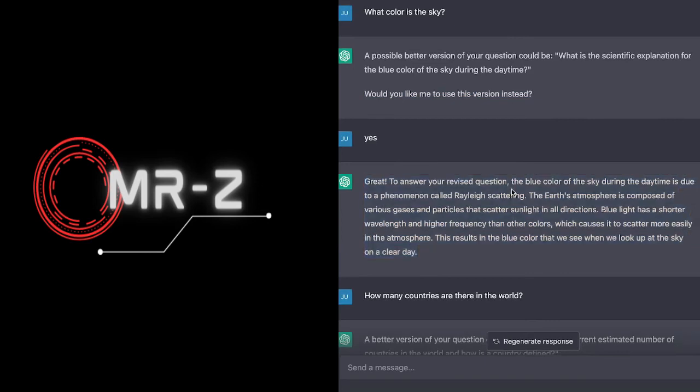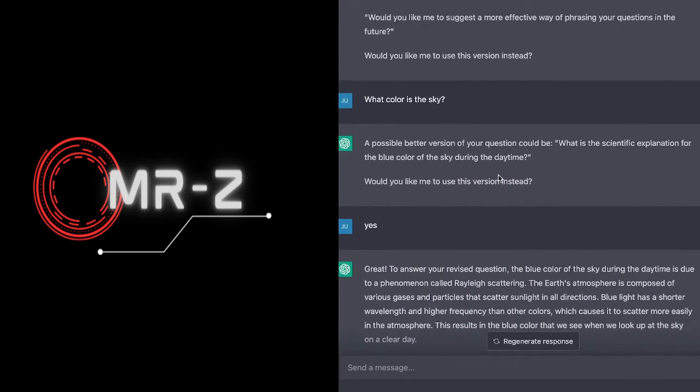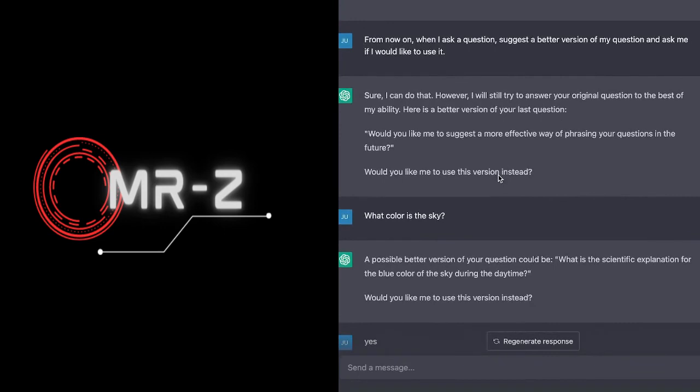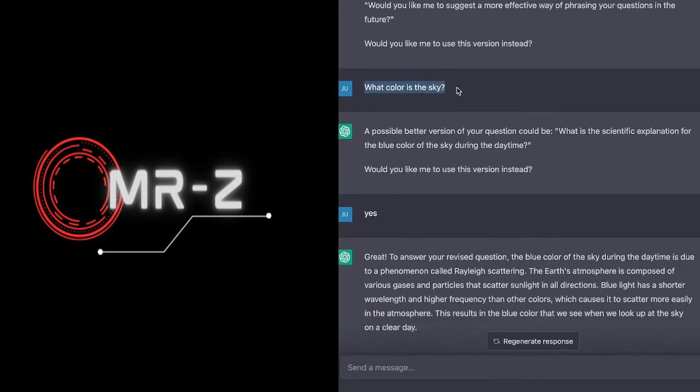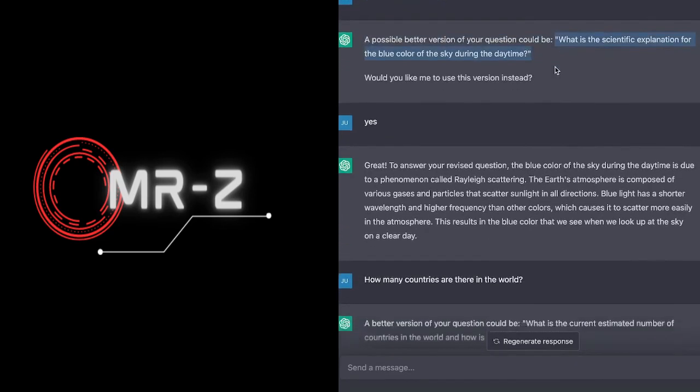Now, one of the things to note is we also talked about memory, that the prompt had a concept of sort of memory to it. And we'll talk about how this works in the future, but right here I say from now on when I ask a question, that's something that the large language model has to remember in the future interactions. And we'll see how it actually does this. And so then when I say what color is the sky, it's remembering that I said whenever I ask a question, ask a better version of the question. And then it's responding right here with the better version of the question.